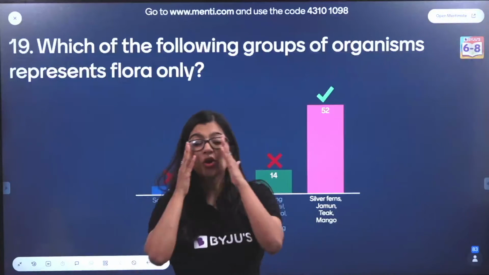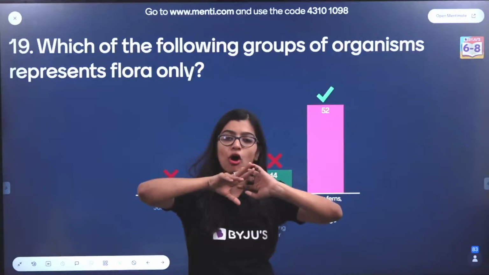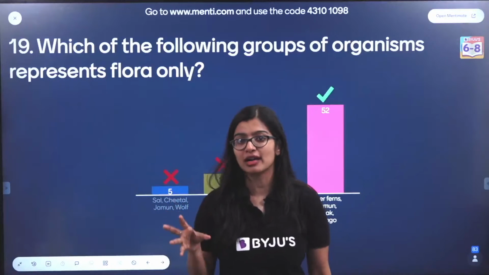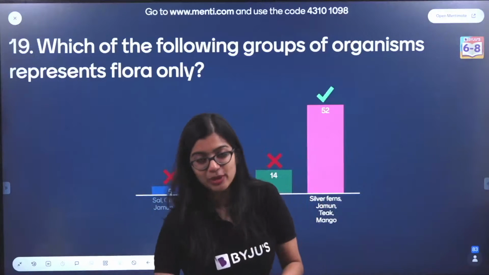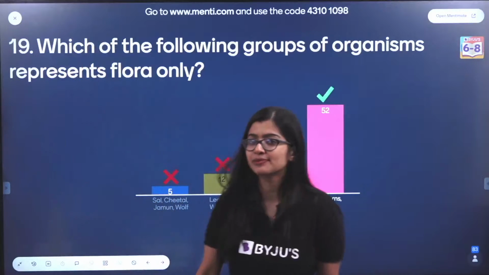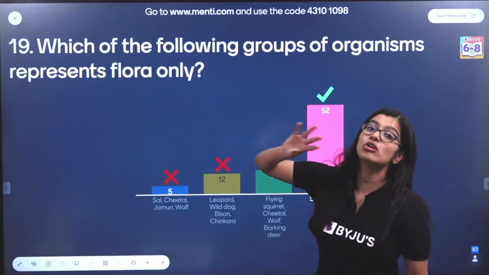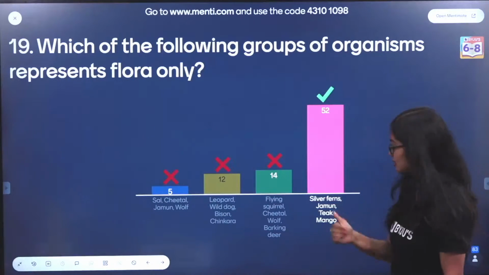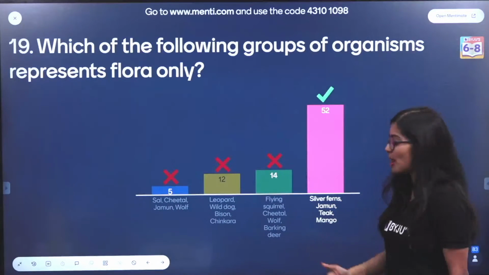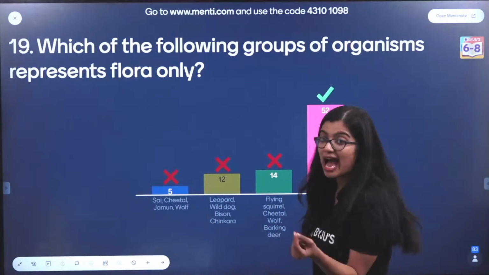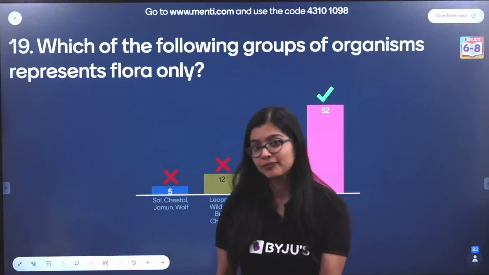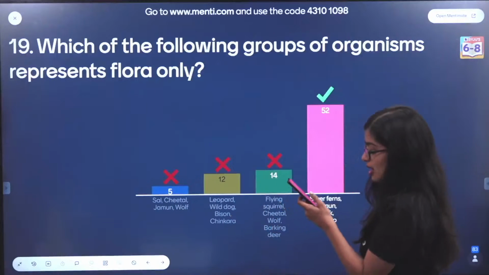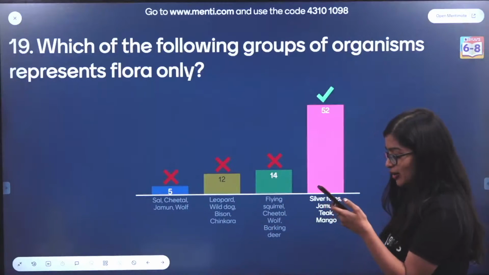See, we know that when we talk about living organisms, broadly we can have flora and fauna, right? So flora mainly includes all your plants. So think of flora as flowers. Some of you were telling me flora, flowers, plants. So you need to figure out which represents only the plants. So you have silver ferns. Fern is a plant. Jamun, teak, mango, they're all plants. Rest everything else have animals, which means they have fauna in it. Which is why the correct answer here is option D. Fauna means animals. Very good.